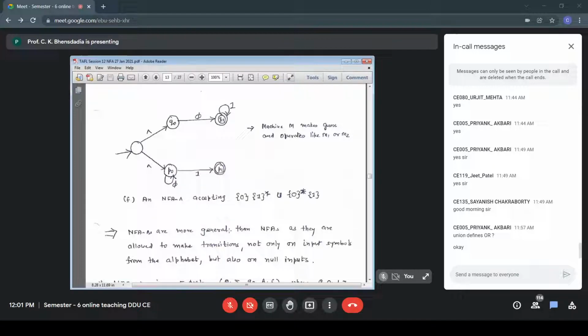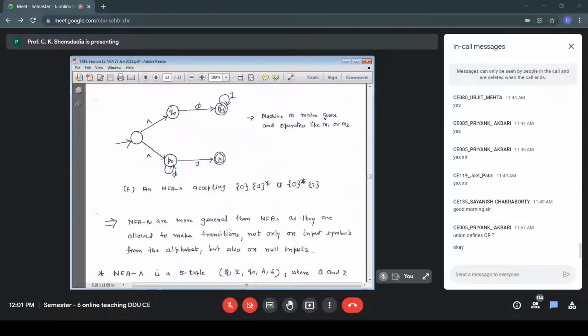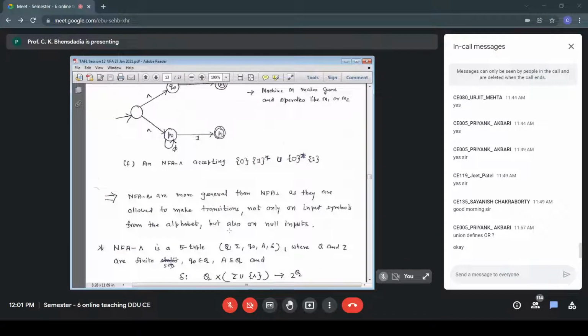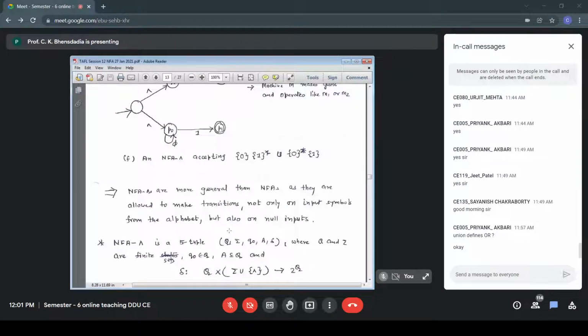Now the process of constructing an NFA for a given language becomes simplified by permitting these null transitions. And here is the formal definition for NFA null, almost the same as NFA, just a small change. Here is the change. That is in the state transition function delta. NFA null, like NFA, is a 5-tuple, with the same notations for the tuples. The only change is in delta. Delta is still there, only its type changes. Now instead of Q cross sigma to 2 raised to Q, it becomes Q cross sigma union null. Null is not an input alphabet, so we say sigma union null.